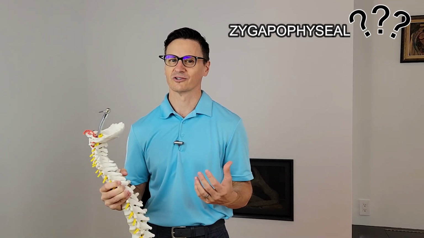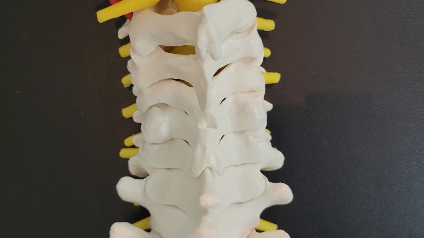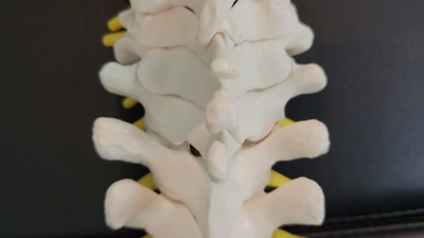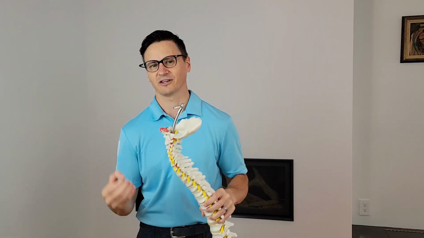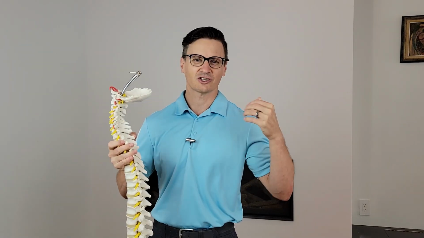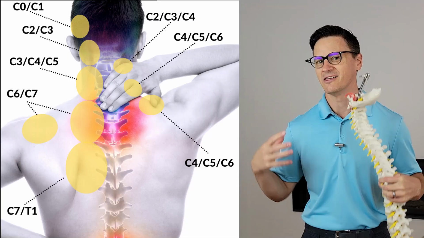There are two joints in the back of the neck called zygapophyseal joints, or we're going to refer to them as the simpler term facet joints. These facet joints are responsible for providing stability and mobility in your neck. Sometimes these facet joints are unhappy. They can become inflamed, irritated from things like trauma, poor posture, even degeneration in those joints can cause problems. But oftentimes these joints can refer to areas outside the neck area.